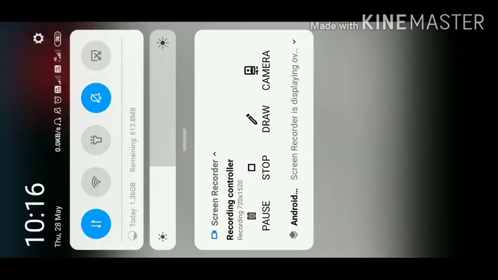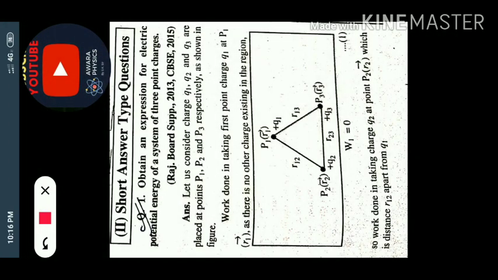Okay, so let's draw. The question is: obtain an expression for the electric potential energy of a system of these 3 point charges. How many charges have we taken here? 3 charges. Very important: this question came in the Rajasthan Board Supplementary Exam 2013 and the CBSE examination 2015.